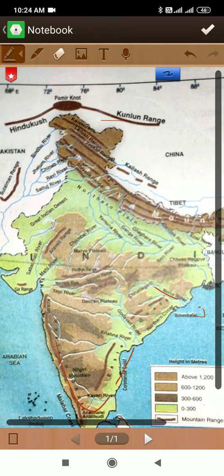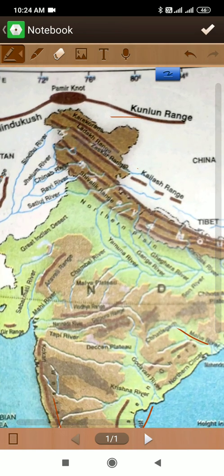So, Shivalik range. Here I will show you. This area is known as the Bhabar area. The Tarai region, which is most humid and marshy, comes next. Dense forests and diversified wildlife are seen here.